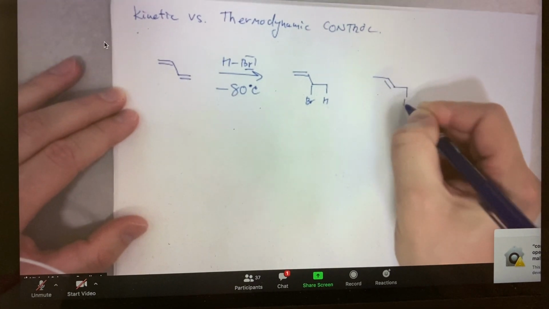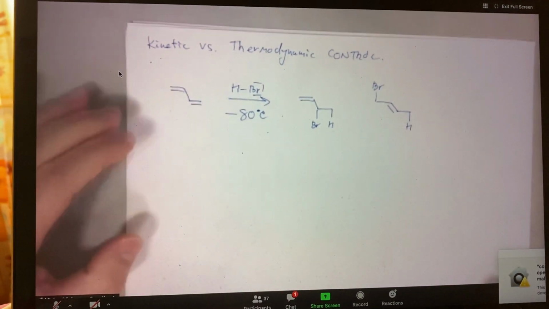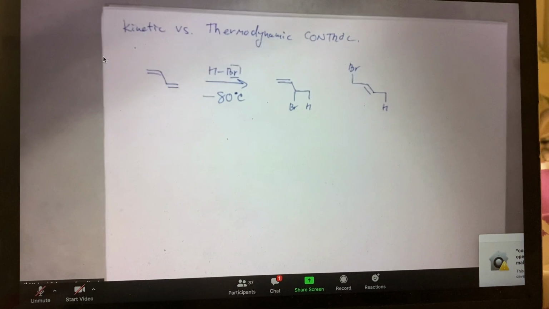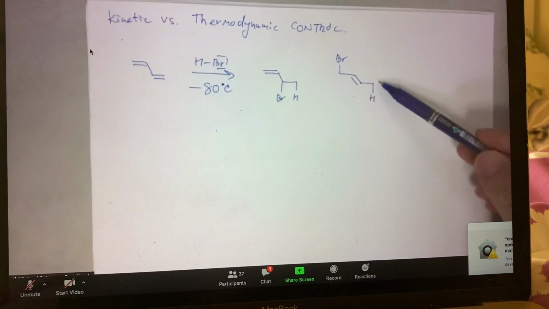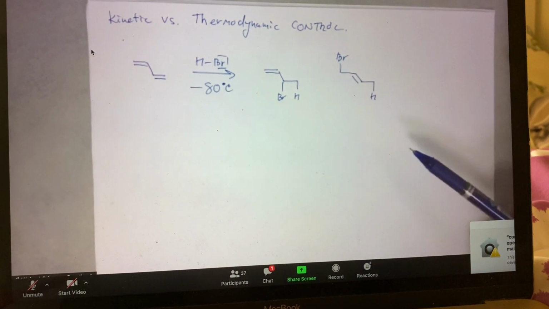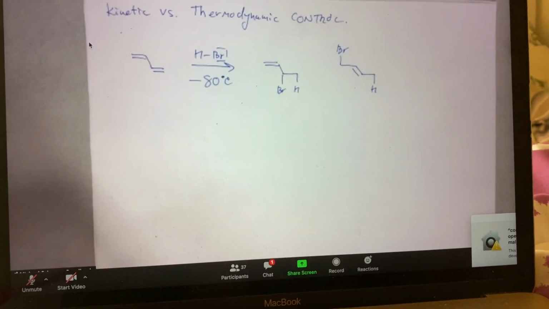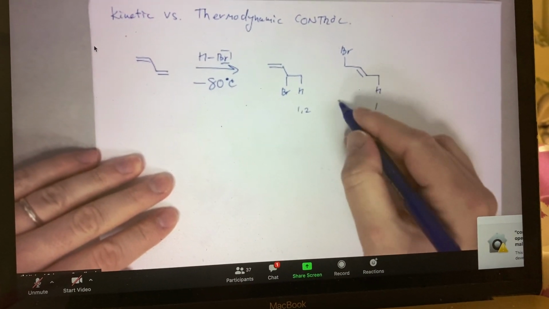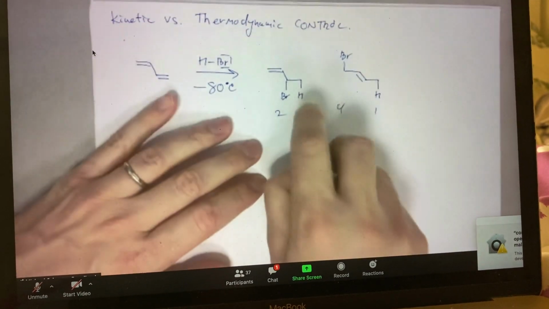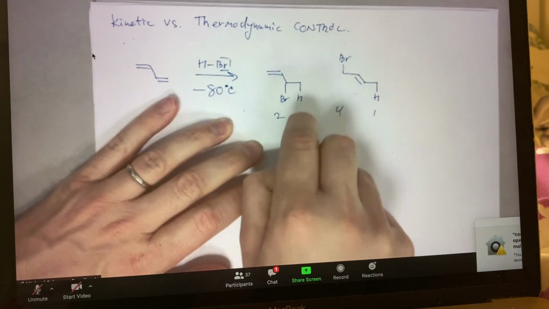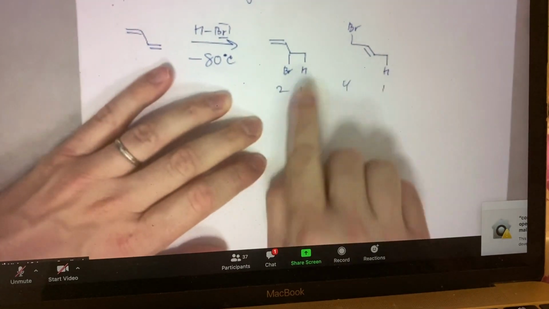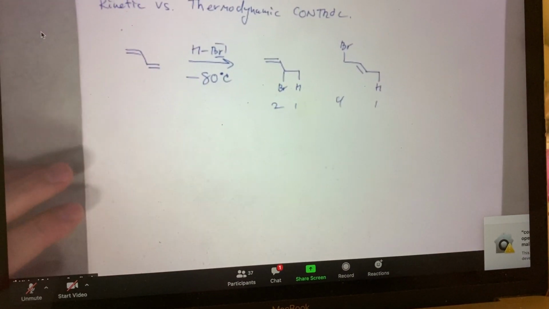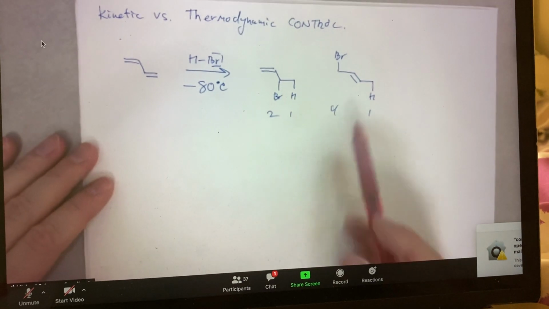So now I'm just drawing the things in a more skeletal notation, and I'm only drawing in the hydrogens I've added and the bromine I've added. There's clearly other hydrogens scattered throughout this molecule, but I'm just drawing the ones that I've added in here to show that they've gone on the 1 and 2 positions, and the 1 and 4 positions. And that's why we put it like this. And again, just today, I'm going to be consistent, drawing from right to left. If we drew from left to right, we could put it on the 1, 2, and 1, 4 positions that way as well. So this would still be called 1,2 and 1,4.